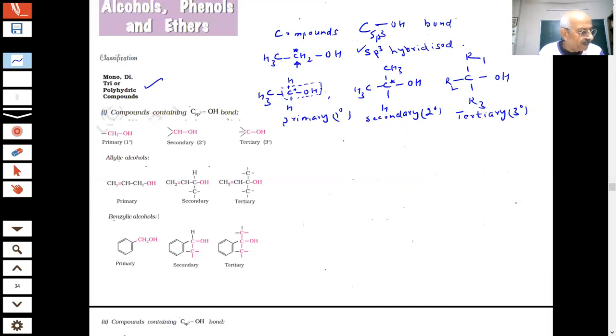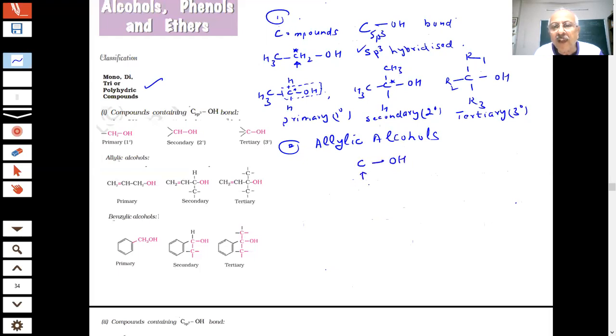Now there are compounds. We have discussed primary, secondary, and tertiary. There, what was the hybridization in the first case, student? sp3. Second, here I am talking about allylic alcohols. Can you tell me, student, what is an allylic group? What is an allylic group? I'm saying this is a carbon attached to OH group.